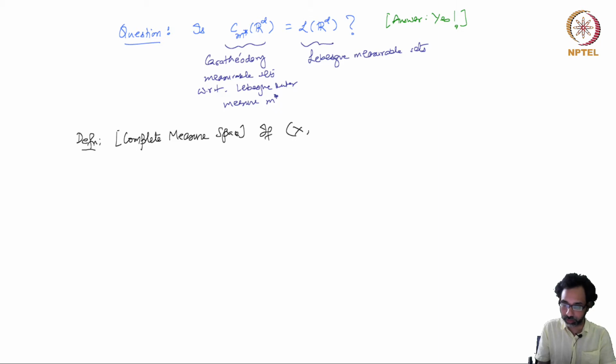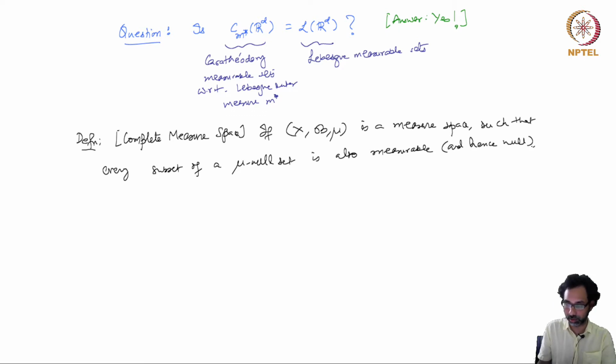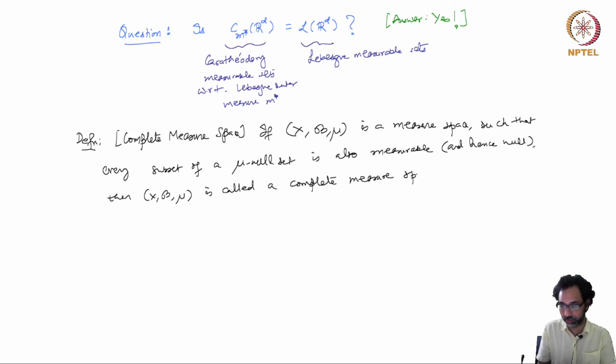So if (X, B, mu) is a measure space such that every subset of a mu null set is also measurable and hence null, then (X, B, mu) is called a complete measure space.